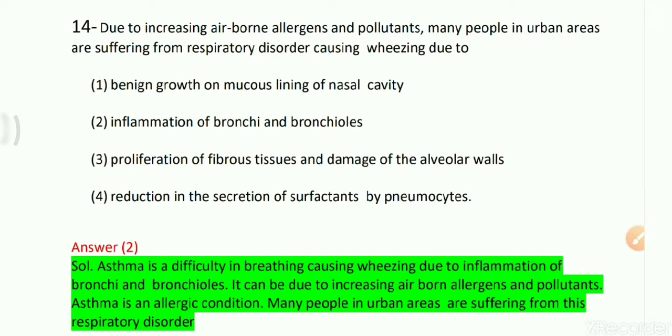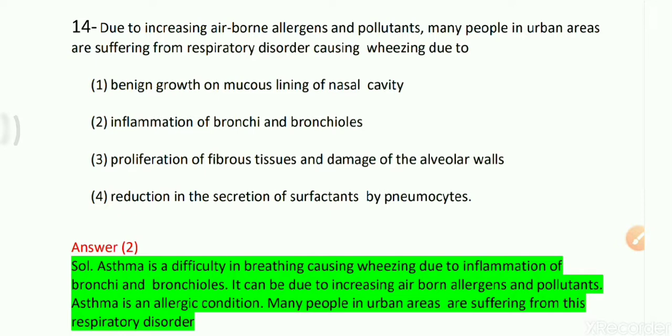Option 1 is benign growth on the mucous lining of nasal cavity. Option 2, inflammation of bronchi and bronchioles. Option 3 is proliferation of fibrous tissue and damage of the alveolar walls. Option 4, reduction in the secretion of the surfactants by pneumocytes.